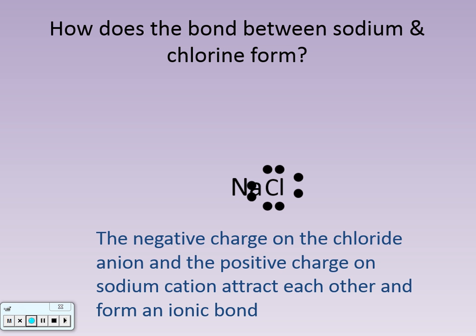Whoa, look at it, right? The negative charge on the chloride anion and the positive charge on the sodium cation attract each other and form an ionic bond, right? That's where the ionic bond comes in. The attractive force that results after we have traded electrons. The bond is not the trading of electrons. The bond is the attractive force that comes after the trading of electrons. Okay? Good.